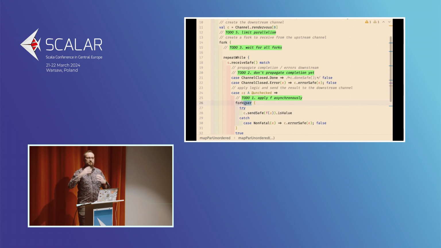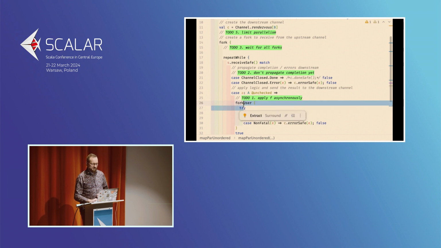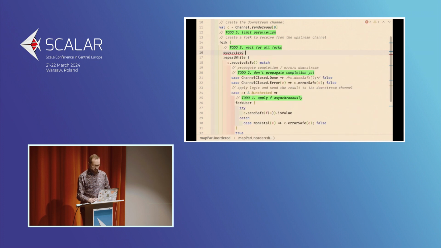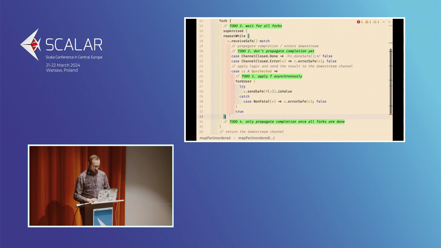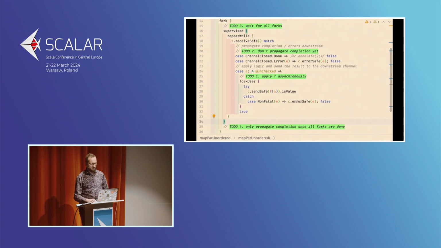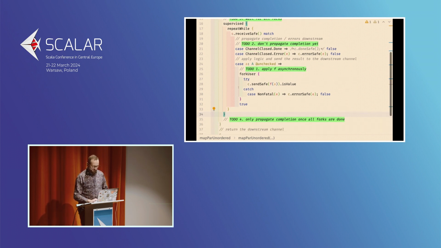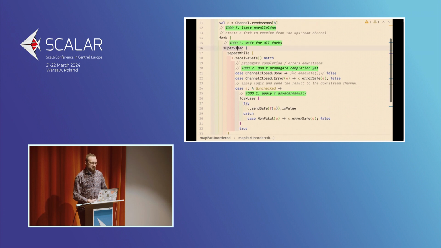Because we only want to terminate processing once all the user forks started here are done. And here we are using the construct that you already saw, which is starting a supervised scope, and we need to return it somewhere here. I know that I could be using colons here, but for some reason this is more readable with the braces. That's my preference. Okay, so now we have this supervised scope that is waiting for all the forks